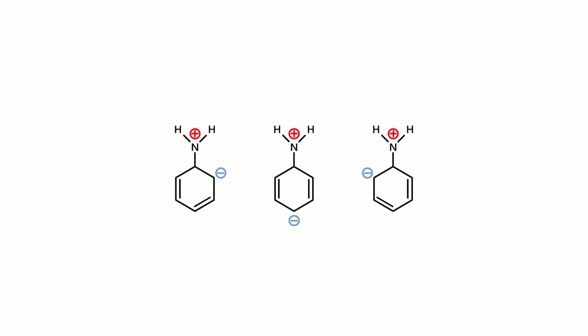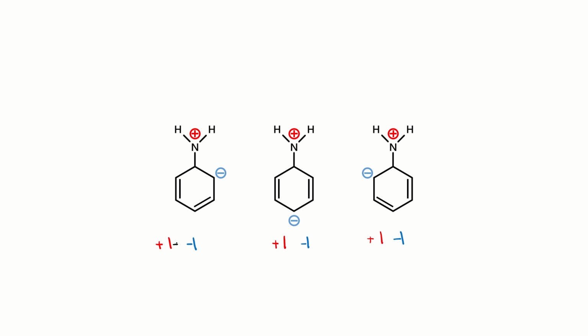These three structures were present as intermediate stages between the first and the final resonance structure of aniline. If we count the number of charges present on these structures, we can see that there is one positive charge, one positive charge, and one positive charge. The number of negative charges in each molecule would also be 1, 1, and 1. Let us now assign the signs to these charges: +1 and -1 to the negative charges.